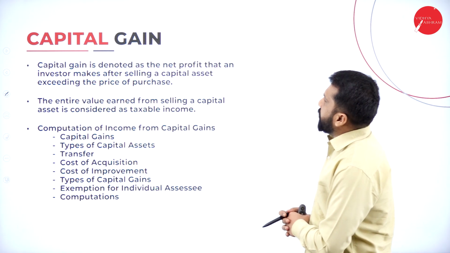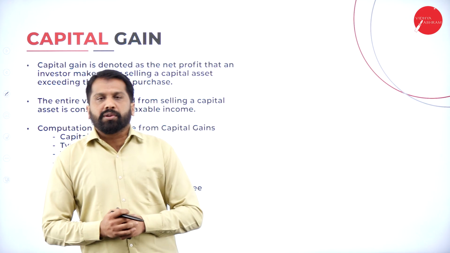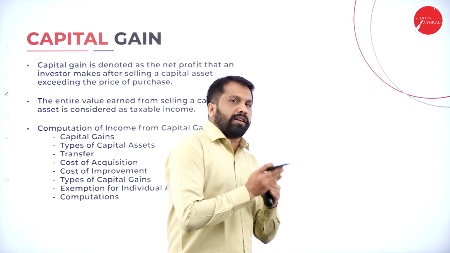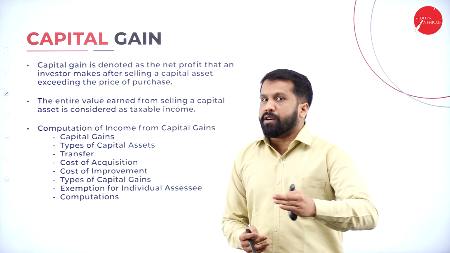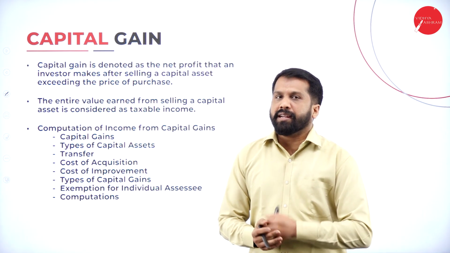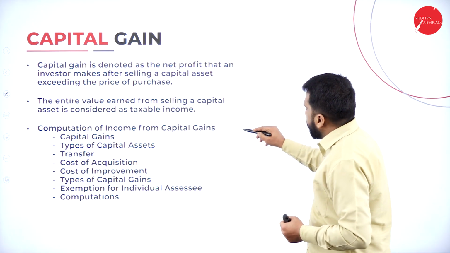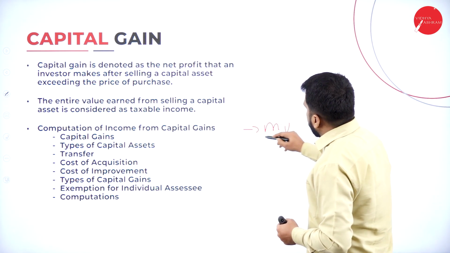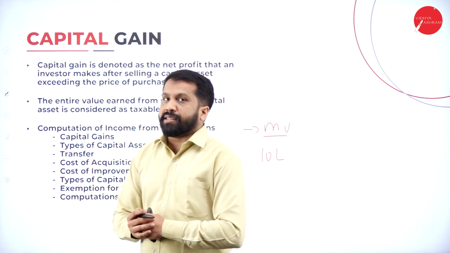The next topic we call capital gain. Now, capital gain, you know that it is one more head of your income tax. Capital gain means what? We have long term and short term capital gain. In the general meaning, assume that you have a motor vehicle. The value is 10 lakh.